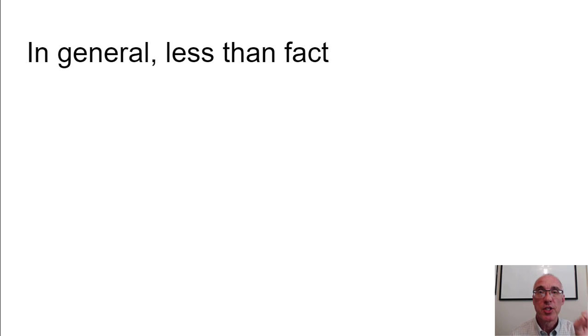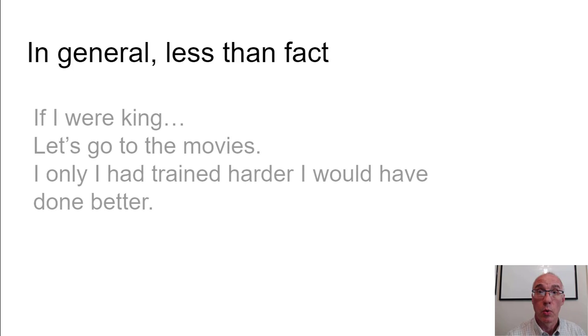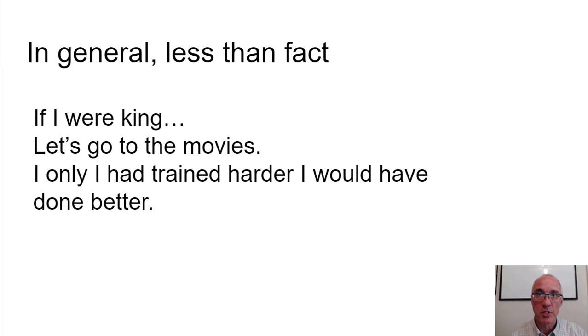In general, the subjunctive is something that is less than fact. What do I mean by that? Here are some examples. If I were king, well, I'm not king, but if I were king. It's not quite fact. Let's go to the movies. It's not really a command, like "Go to the movies." And it's not really a statement of fact, like "We are going to the movies." It's something in between, and you may never have thought about that. You know what I mean? You may never have thought about what it means when we say, let's go to the movies.